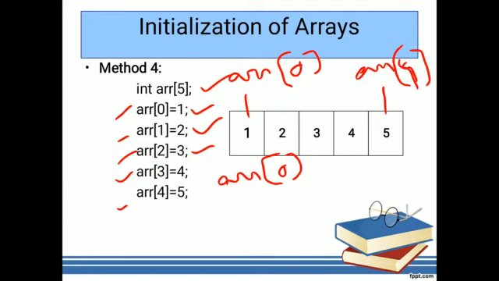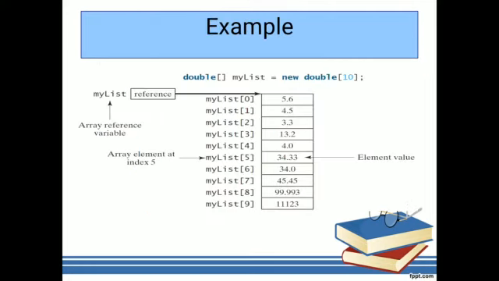So like this the data will be stored, means the similar or homogeneous data will be stored in a contiguous memory location. So this is one of the examples. Here we are considering mylist. Mylist is the array name and it is of double type. So this is also another type of initialization or declaration of the variable.